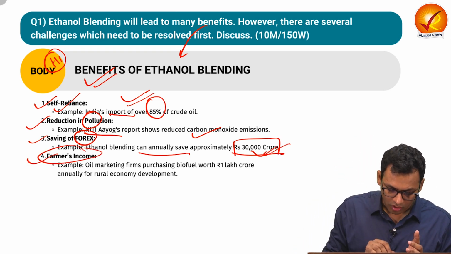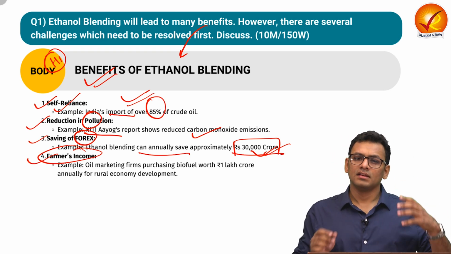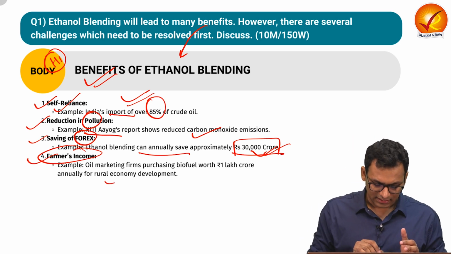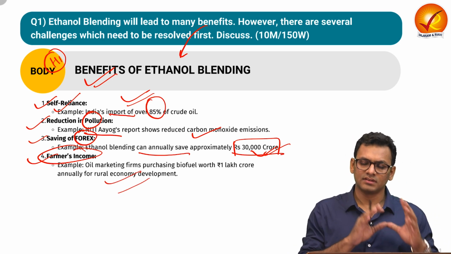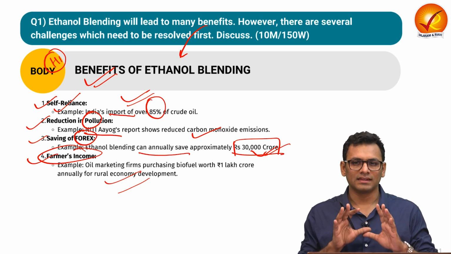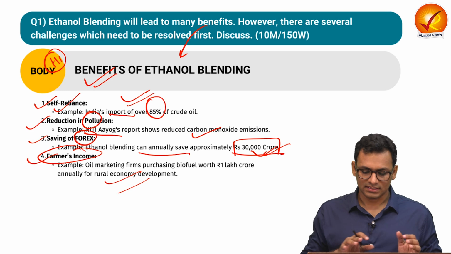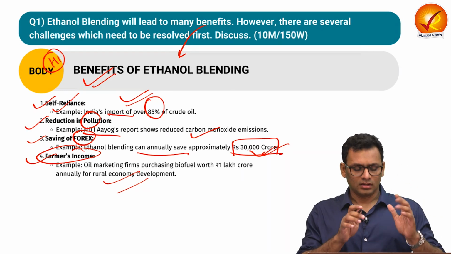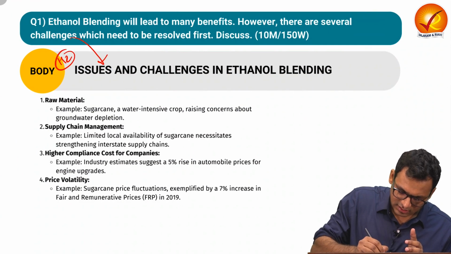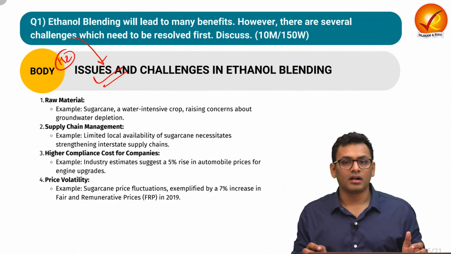And lastly, it will augment farmers' income as ethanol is extracted from food grade sources, and that's how we can also envisage rural development. So these are the kind of benefits that the ethanol blending program can bring to India's energy as well as agricultural sector. Let's see the issues, which is also the primary demand of the question.